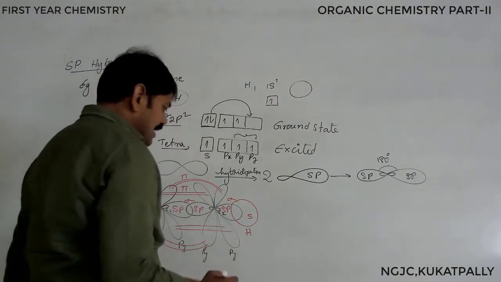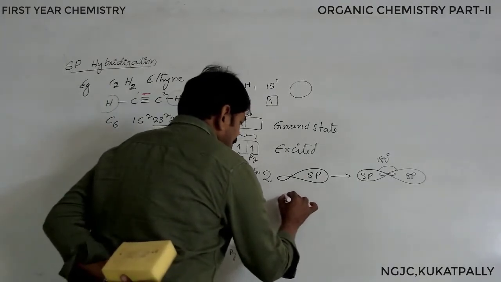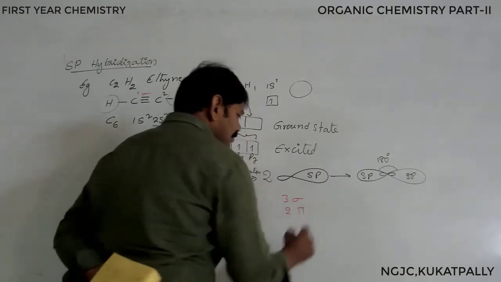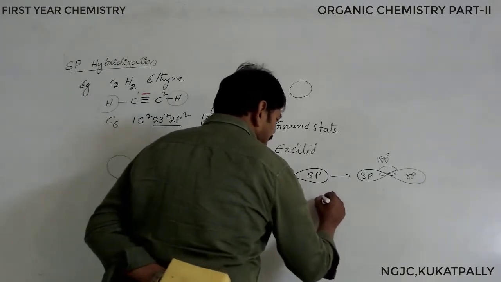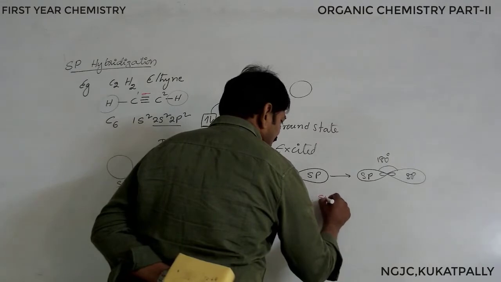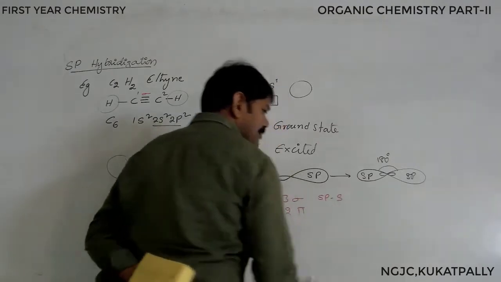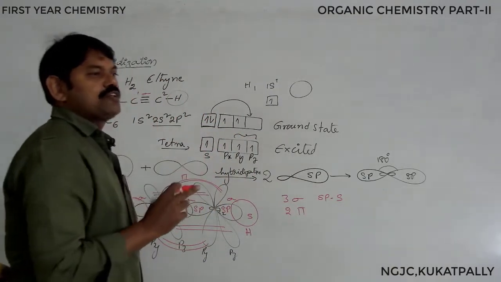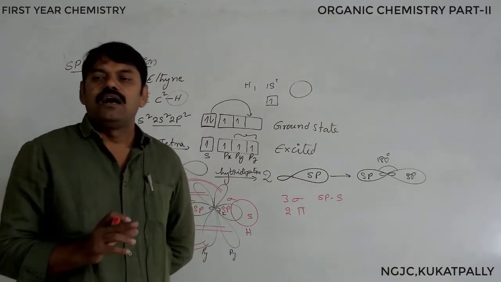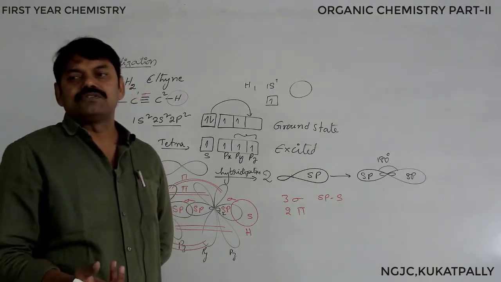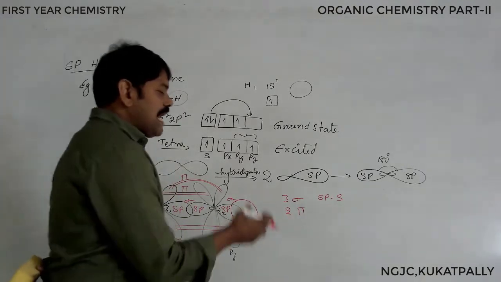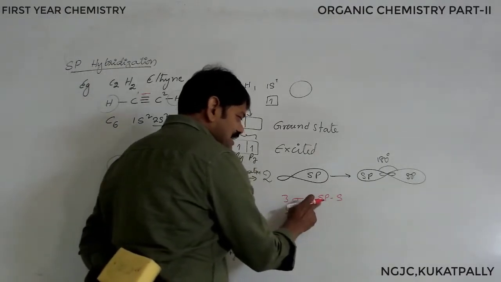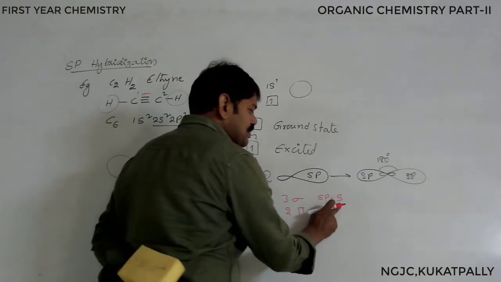So we can show here a total of 3 sigma bonds and 2 pi bonds. Among the 3 sigma bonds, one is sp-s overlapping. Types of sigma bonds: mainly this kind of questions we can expect in competitive examinations also. Types of sigma bonds means sp-s. sp belongs to the carbon atom, s belongs to hydrogen.